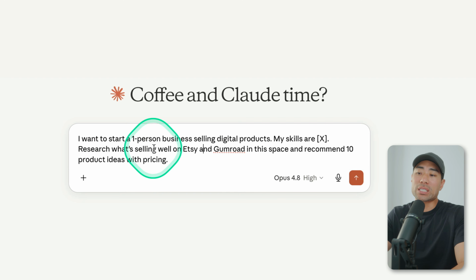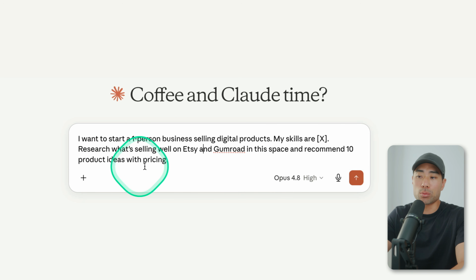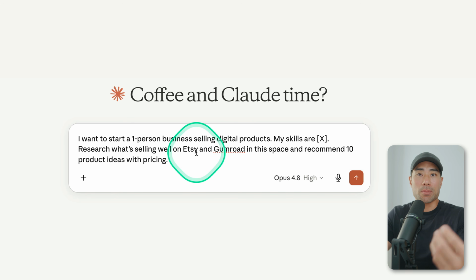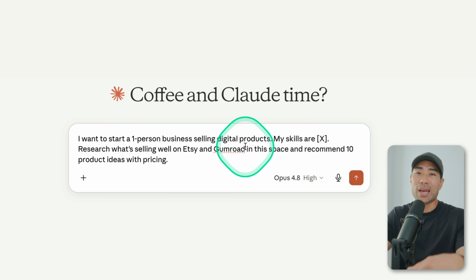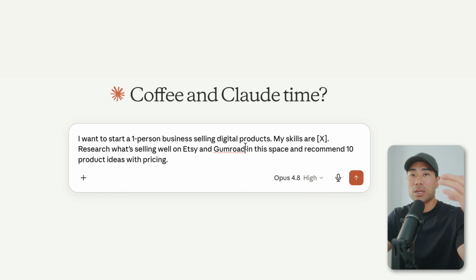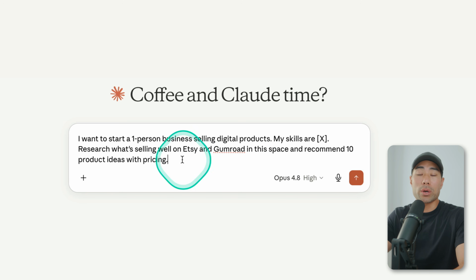And the next part is research what's selling well on Etsy and Gumroad in this space and recommend 10 product ideas with pricing. If you don't know, Etsy is a marketplace where people sell digital goods. It could also be physical goods, printables, what have you. And Gumroad is something similar, except it's more so a selling platform where you can sell your products using Gumroad, and then they will do the fulfillment for you. The next part is recommend 10 product ideas with pricing as well, so suggesting the pricing for you. So this is where we are leveraging the power of AI to help us brainstorm these sorts of things.